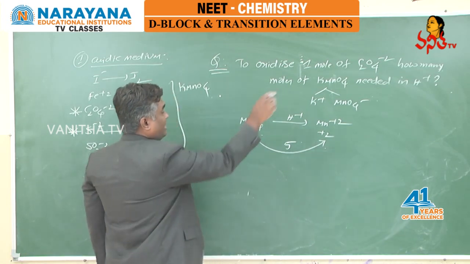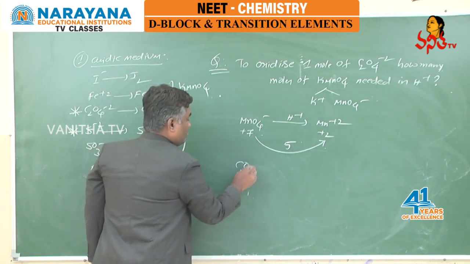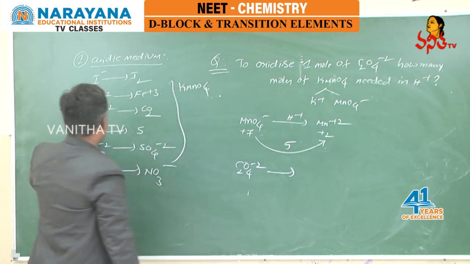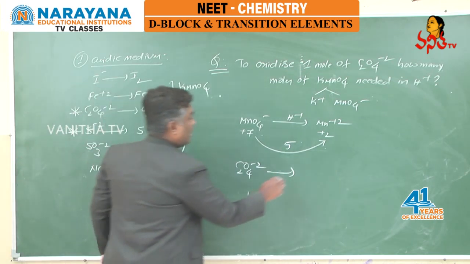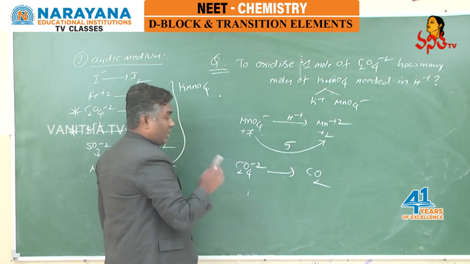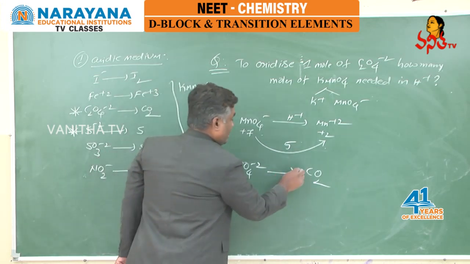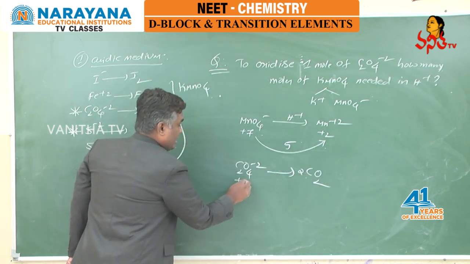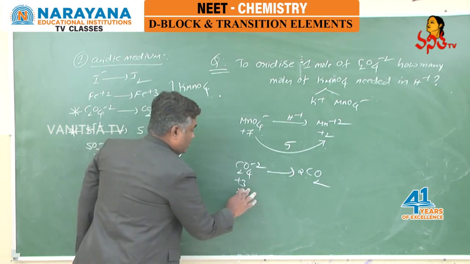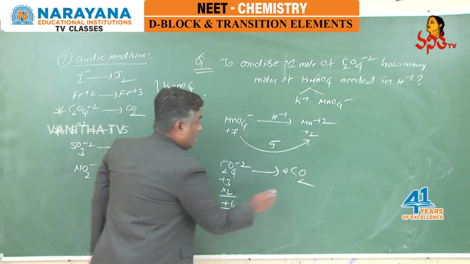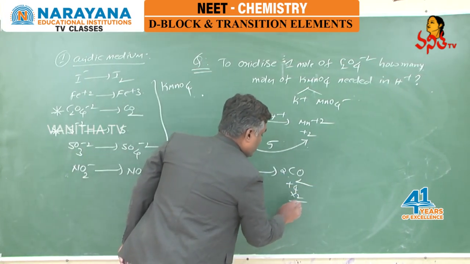And here we are oxidizing oxalate ion, C2O4 2-, and C2O4 2- is oxidized to carbon dioxide. First of all, we have to balance the number of carbons. On the reactant side 2 carbons are there, so make it 2. In oxalate ion, each carbon is exhibiting +3, times 2, that is +6. Here +4 times 2, that is +8.